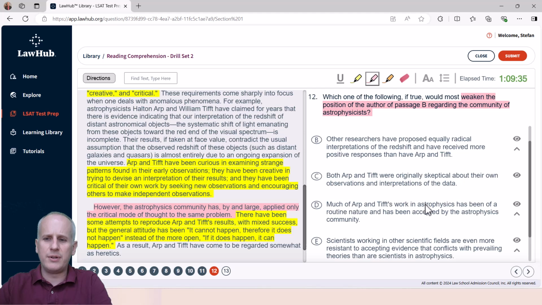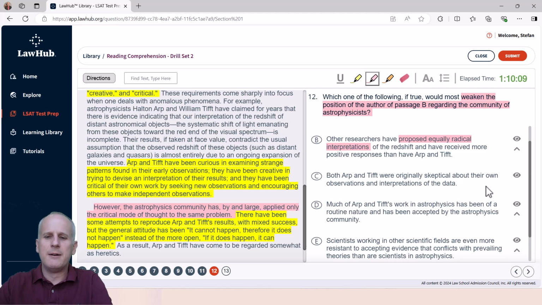Then we've got other researchers have proposed equally radical interpretations of the redshift and have received more positive responses than have A&T. Well, now it's saying that there's some creative and critical solutions that just aren't A and T's solutions. So I'm going to leave this one open because I'm like, actually, equally radical interpretations would be creative and not just critical, which we know is kind of the dichotomy that is at play in this argument that the author of passage B is putting forth.